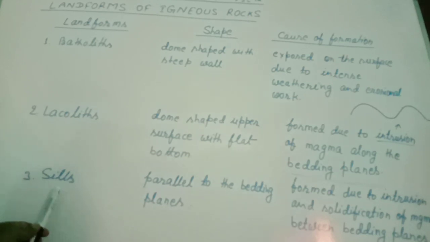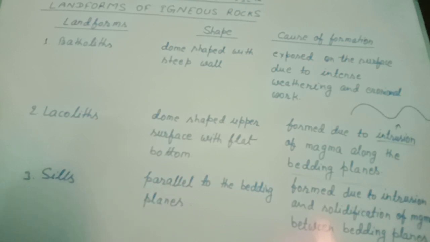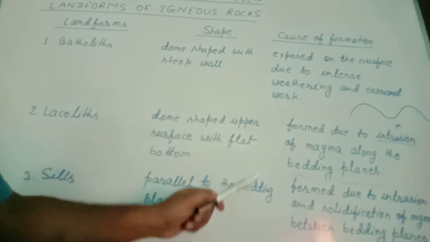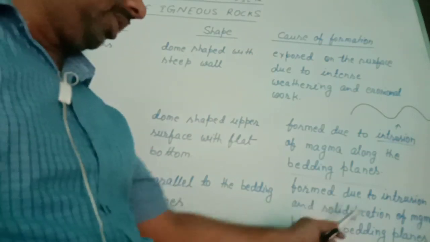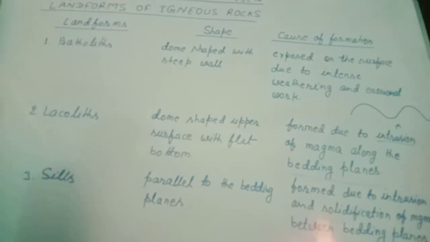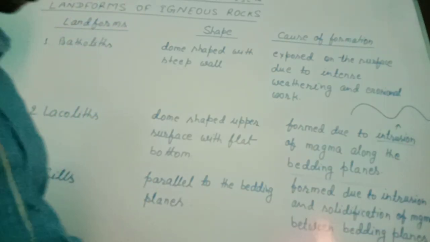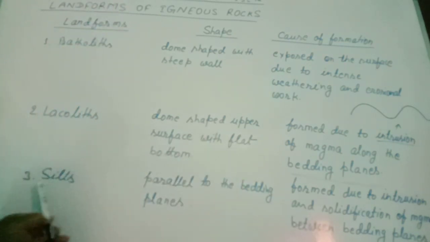Sills, it is parallel to the bedding planes. Means solidification of magma occurs parallel to the bedding plane. Bedding plane, again I repeat, the surface of the sedimentary rock. And it is formed due to intrusion and solidification of magma between the bedding planes. When the magma solidifies between the bedding planes, then sills are formed. So these three were the landforms made by igneous rocks.